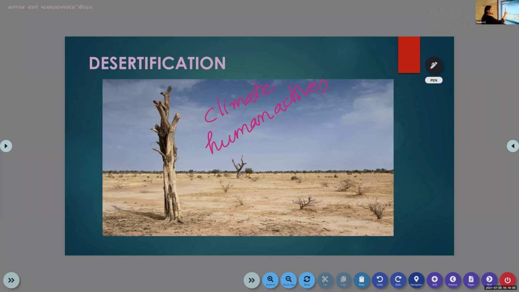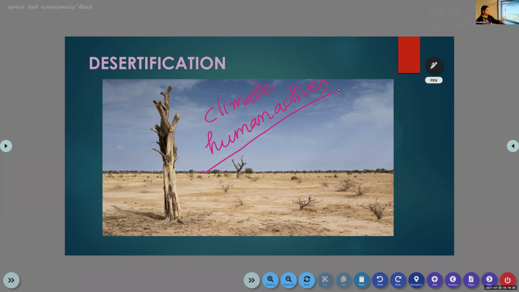We already discussed human activities like deforestation. Deforestation leads to soil erosion, and the upper layer of the soil, which is filled with humus and fertility, will wash away. Then the land is not suitable for agriculture, so slowly that area will change into a desert.